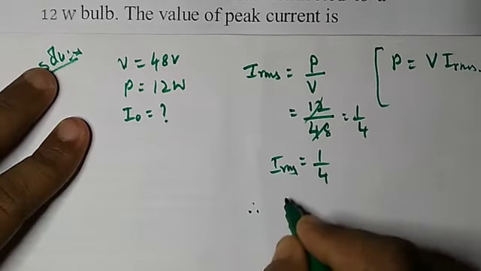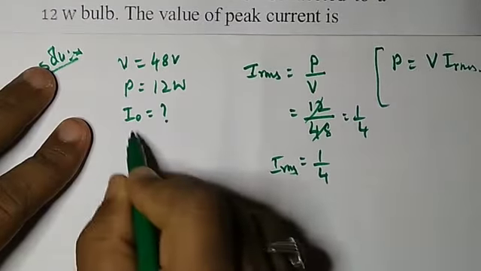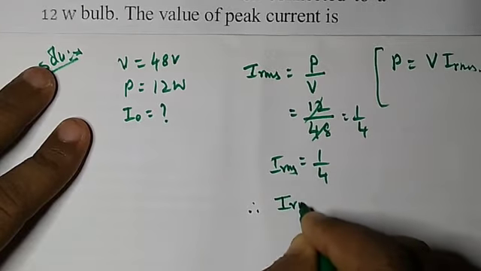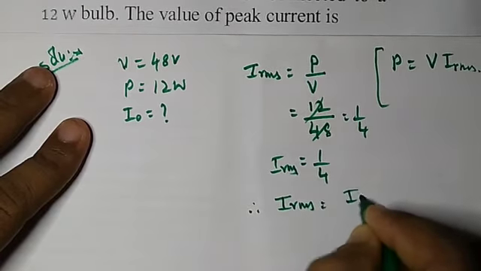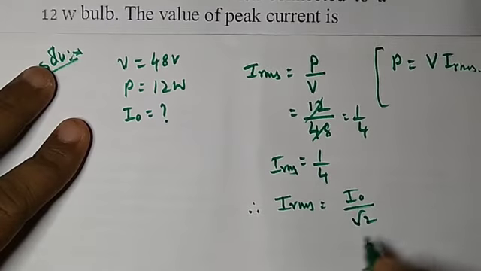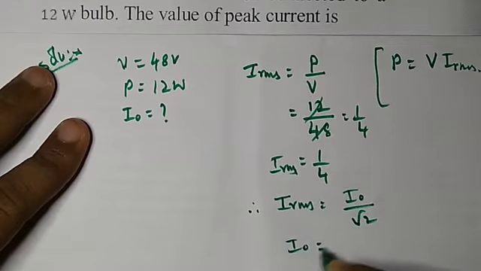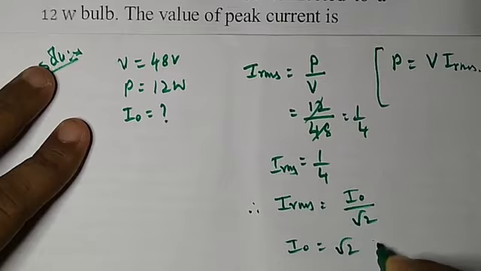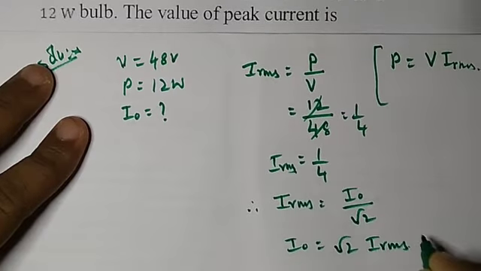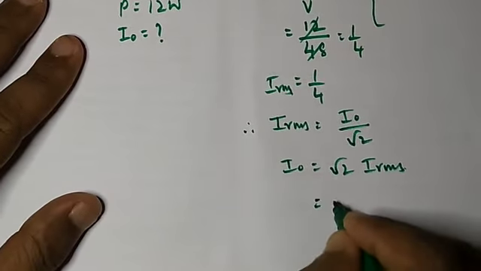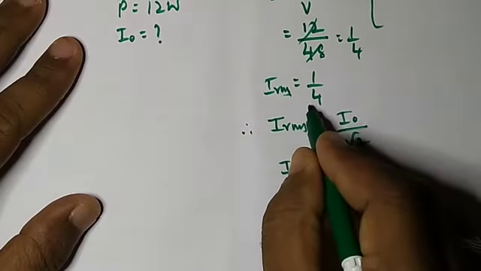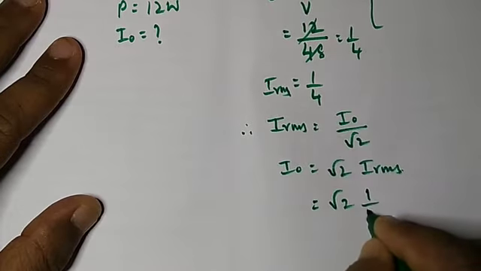We know there is a relation between IRMS and I naught: IRMS equals I naught by root 2. Therefore I naught equals root 2 times IRMS. Just now we got 1 by 4.